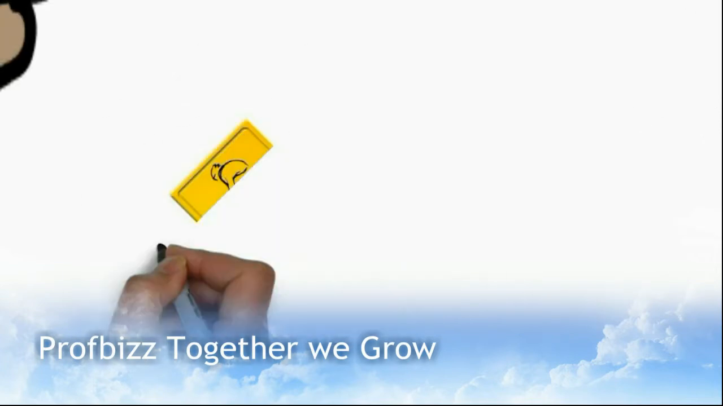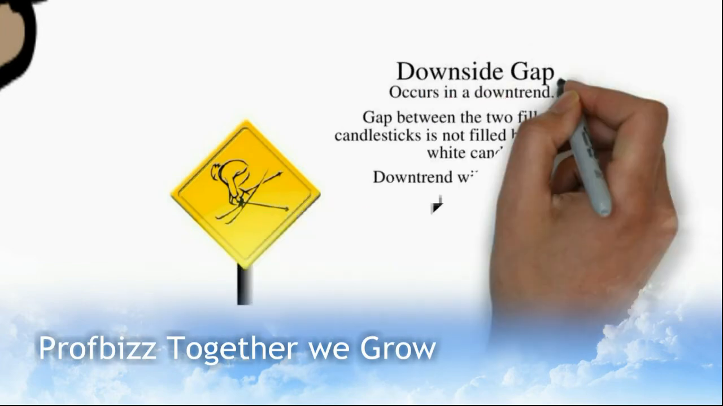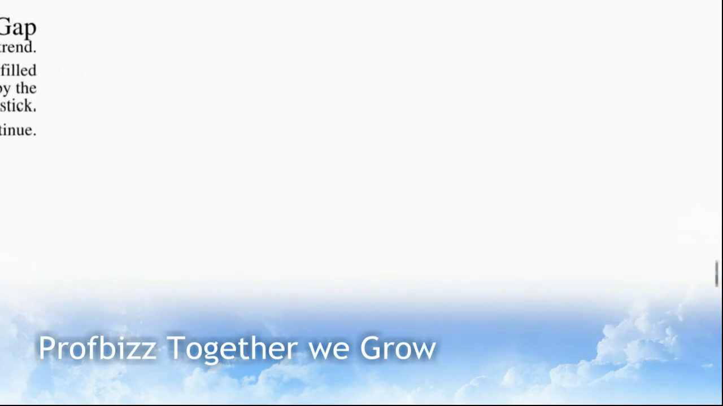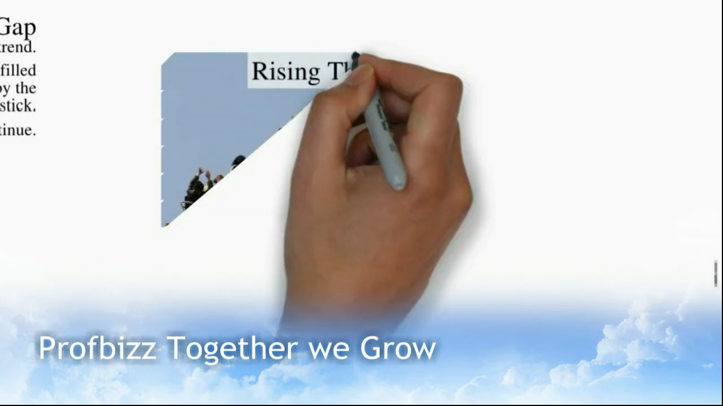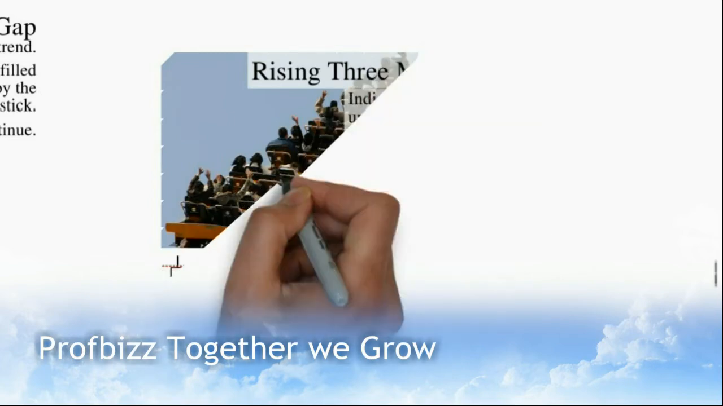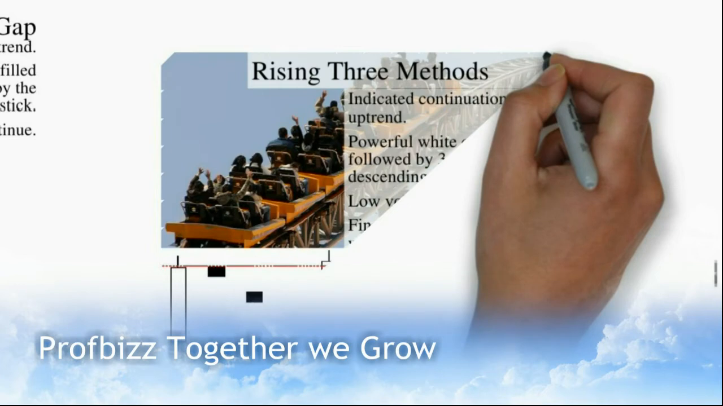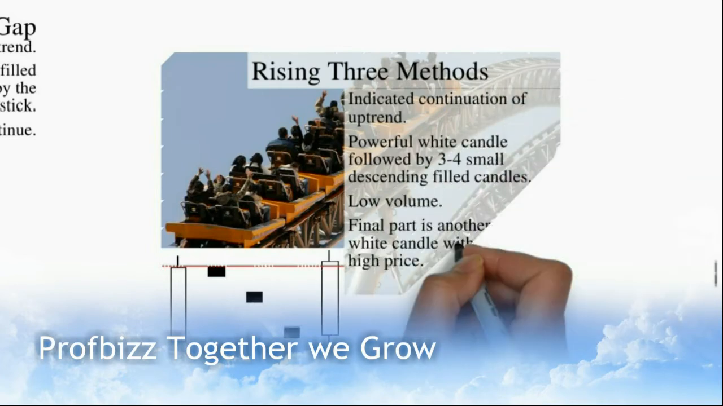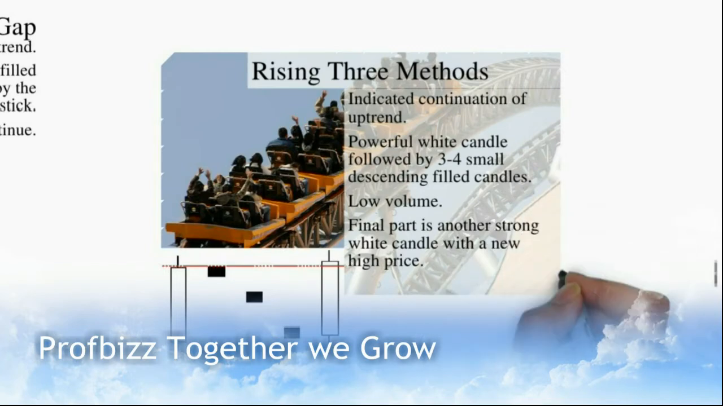Upside gap occurs in an uptrend. The gap between the two white candlesticks is not filled by the shaded candlesticks. Uptrend will continue. Downside gap occurs in the downtrend. The gap between the two filled candlesticks is not filled by the white candlestick. Downtrend will continue.